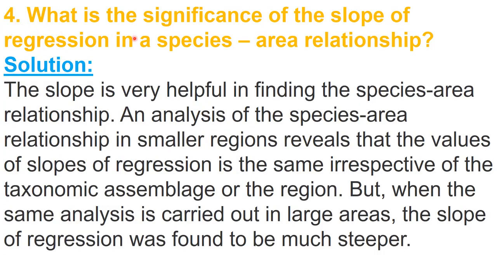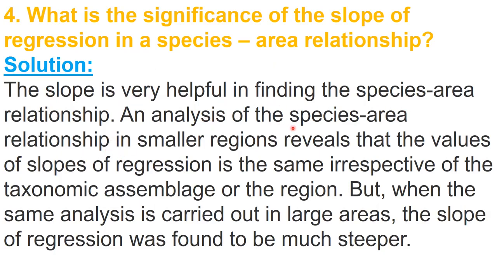Next, what is the significance of the slope of regression in a species area relationship? You have already studied the species area relationship curve. So what is the significance of the slope of regression in that curve? You need to tell that the slope is very helpful in finding the species area relationship.